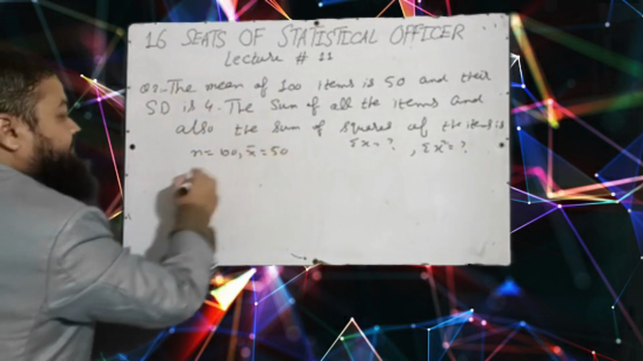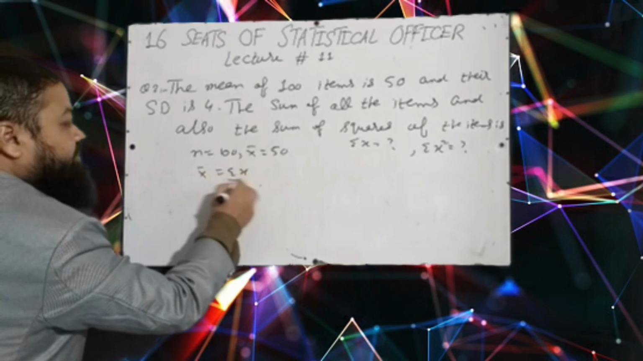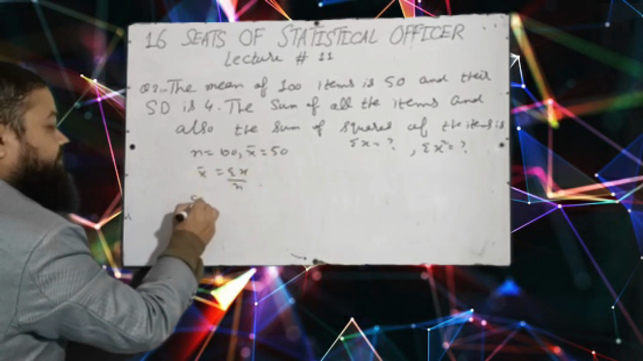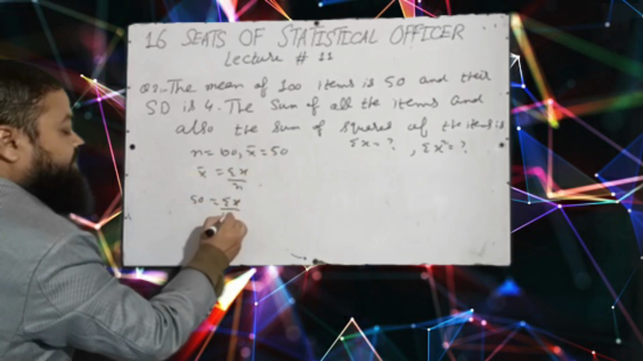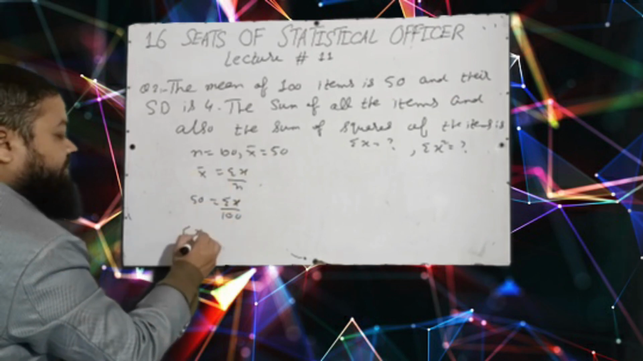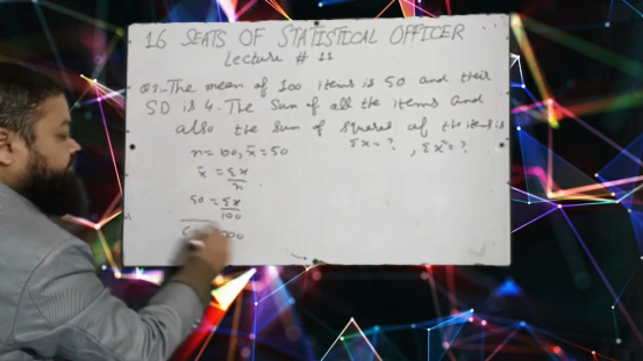I will take the support of the formula, that is summation x over n. Mean is given, 50 is equal to summation x over 100. When you multiply these two, summation x will be 5000.